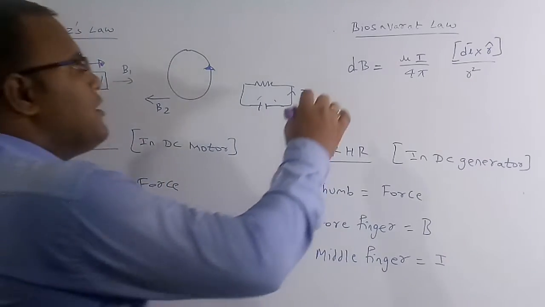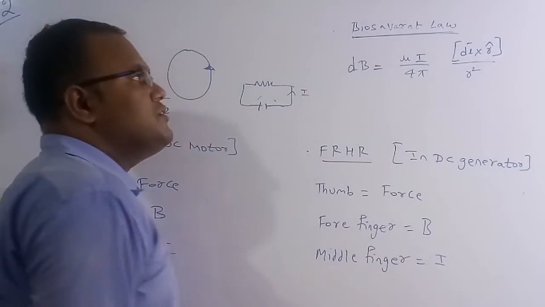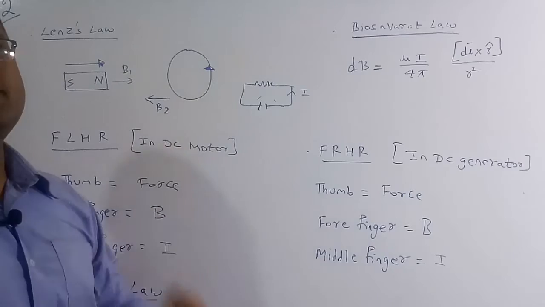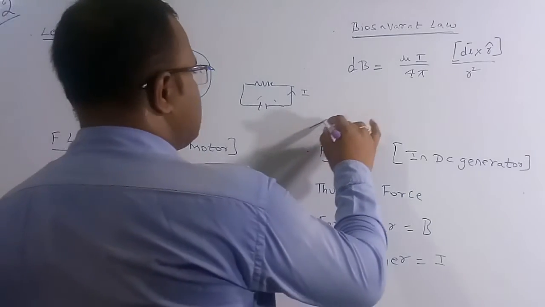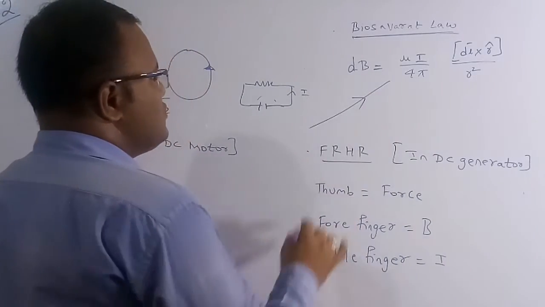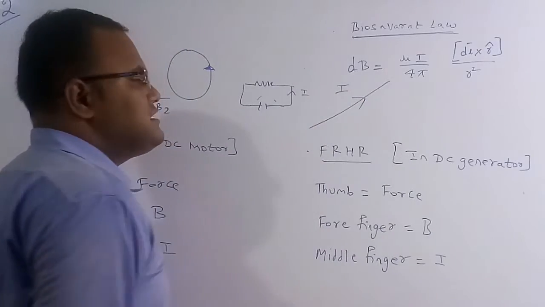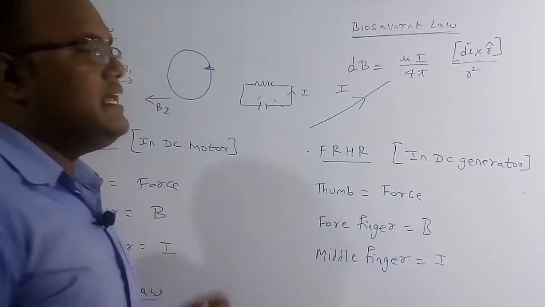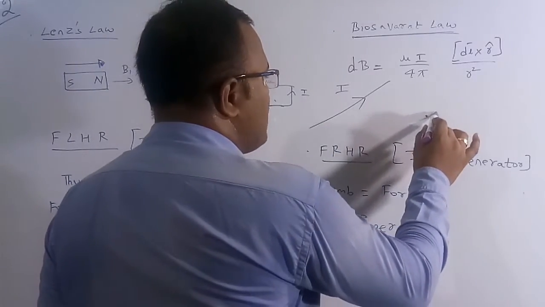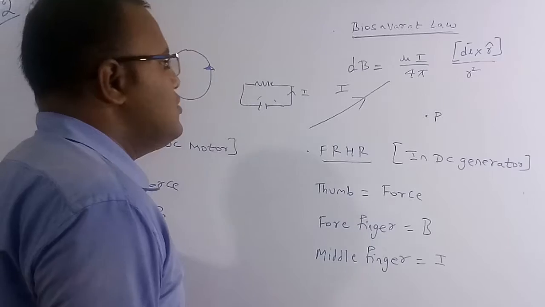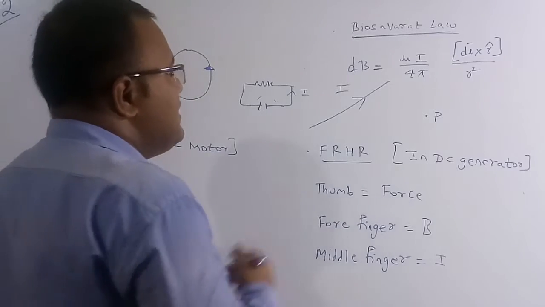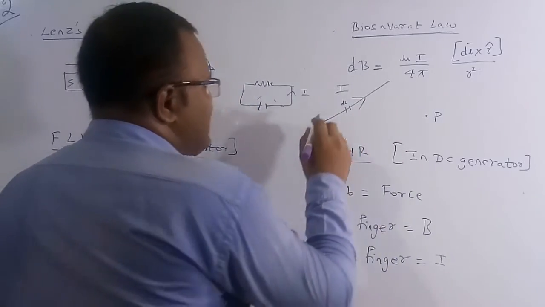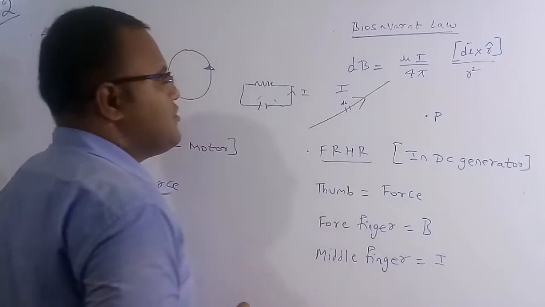Then what is the Biot-Savart's law? Biot-Savart's law gives you the expression of the magnetic field at each and every point in space. Suppose there is a conductor, one wire like this, in which the current flows in this direction. I want to know the magnetic field because of this wire at a point P. In order to do that, we have to take a small length, dl. This is dl, and the direction of dl should be in the direction of the current.